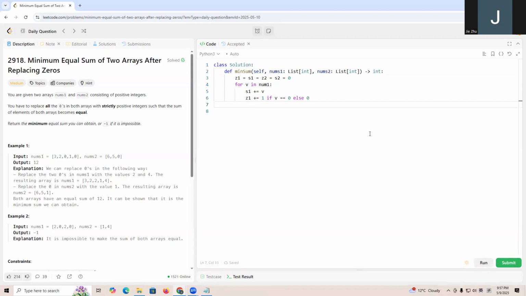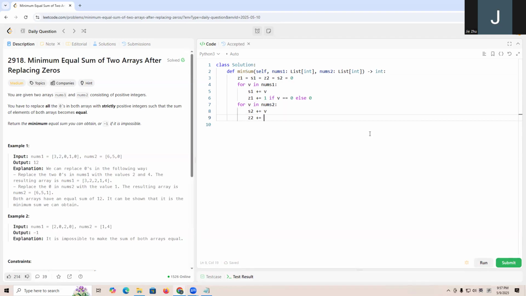We'll also have for v in nums2, S2 should plus equal v, and Z2 should plus equal 1 if v equals 0 else 0.